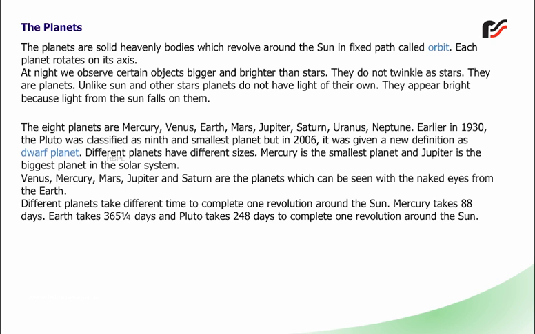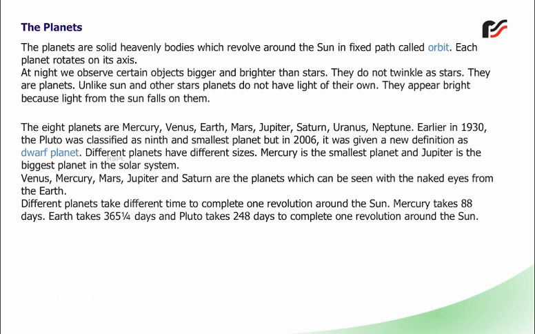The 8 planets are Mercury, Venus, Earth, Mars, Jupiter, Saturn, Uranus, Neptune. Earlier in 1930, Pluto was classified as the 9th and smallest planet, but in 2006, it was given a new definition as a dwarf planet. Different planets have different sizes. Mercury is the smallest planet and Jupiter is the biggest planet in the solar system. Venus, Mars, Jupiter and Saturn are the planets which can be seen with the naked eye from the Earth.